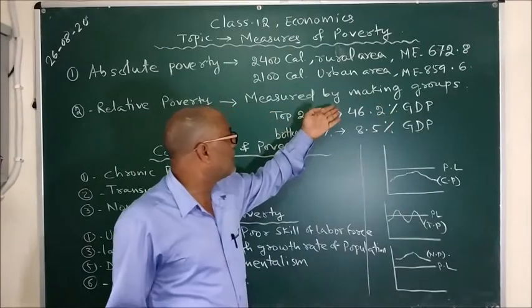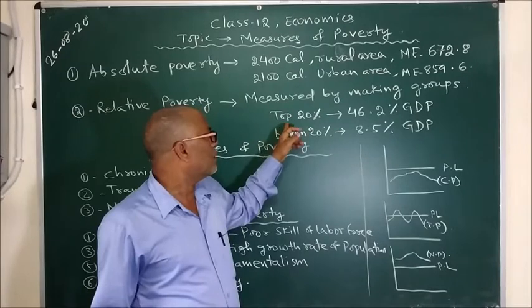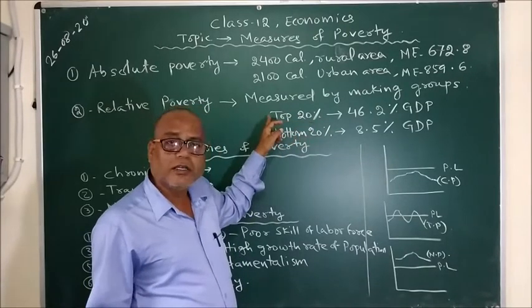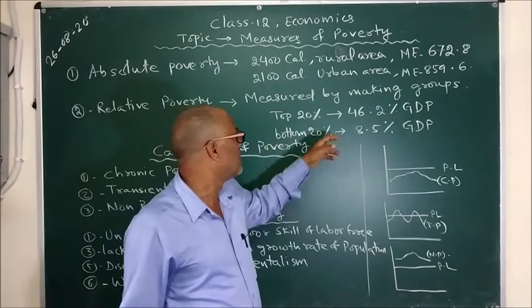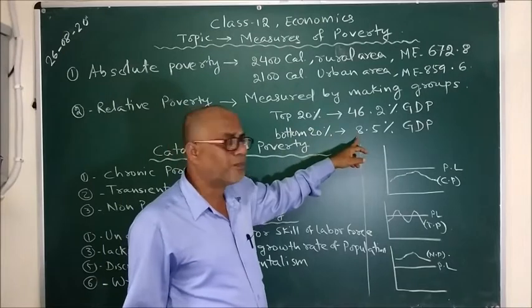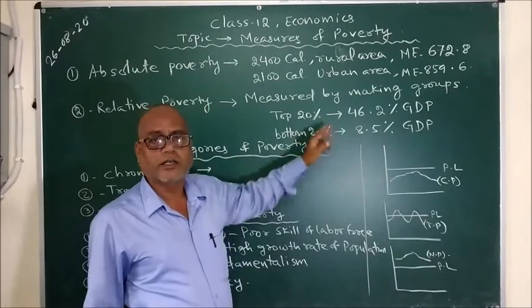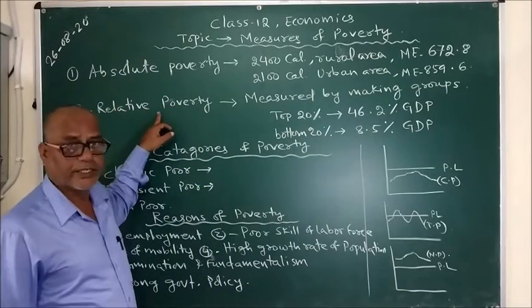You can see clearly the difference between different groups of people. Here we group the population into top earning group and the bottom earning group. So we can say that the bottom earning group are far poorer than the top earning group. This is the concept of relative poverty.